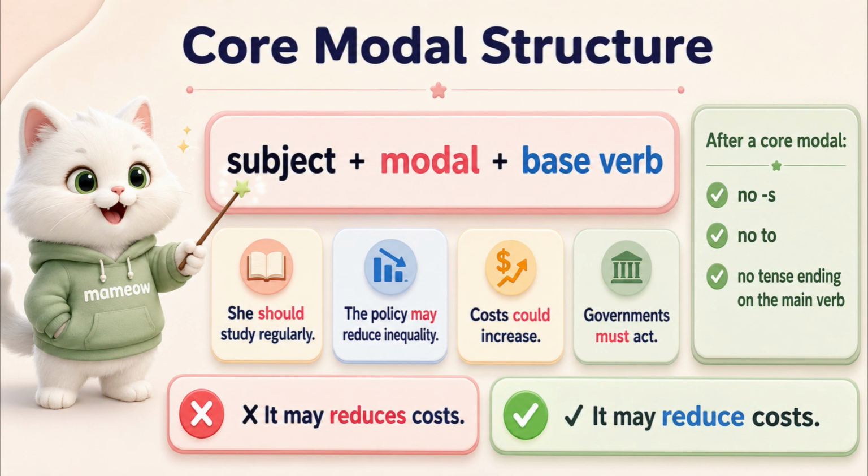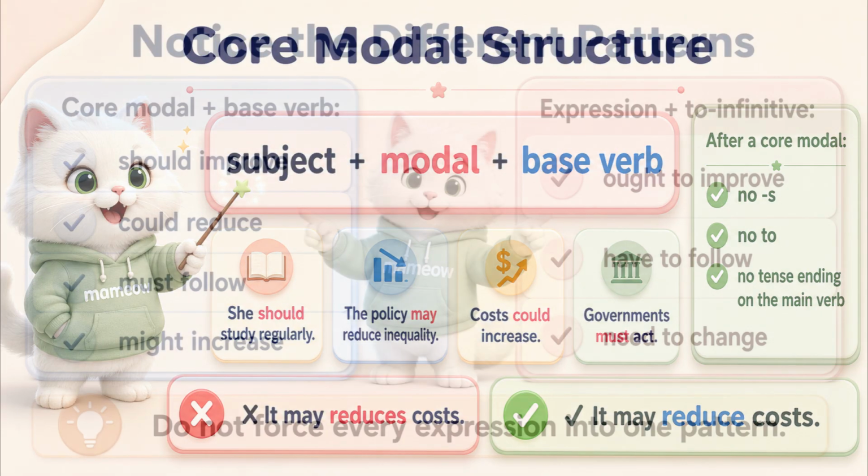After a core modal verb, use the base form of the main verb. She should study regularly. The policy may reduce inequality. Costs could increase. Governments must act. Do not add s, to, or another tense ending to the main verb. It may reduces costs is incorrect. It may reduce costs is correct.